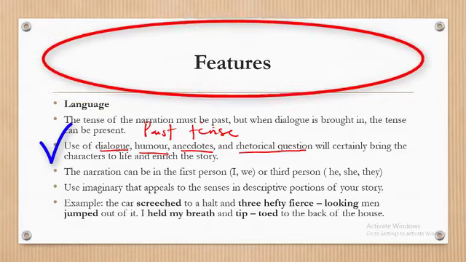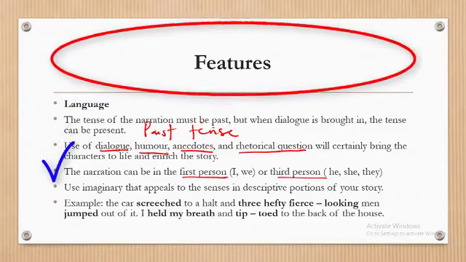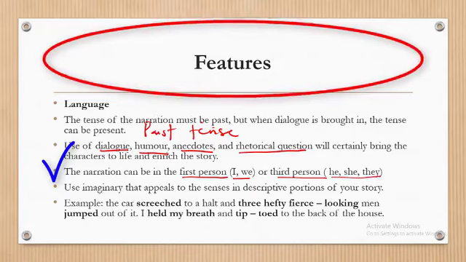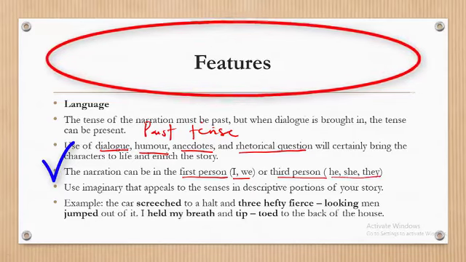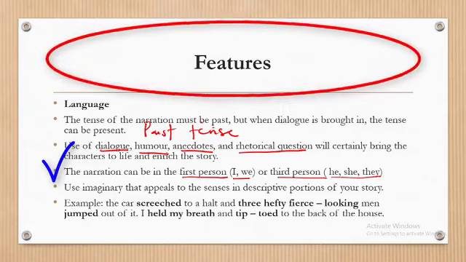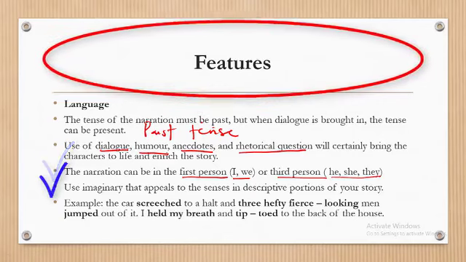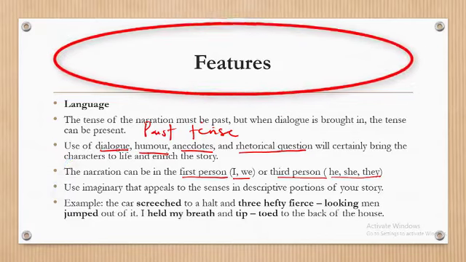Then your narration should always be in the first person or third person. That means your use of pronouns should be in the first person or third person. So it could be first person singular I, first person plural we, third person singular he or she, and third person plural they. Then use your imagination in the descriptive aspect of the story.